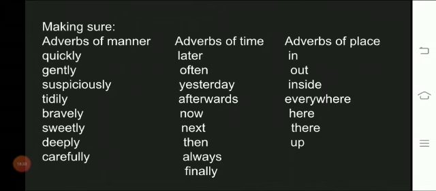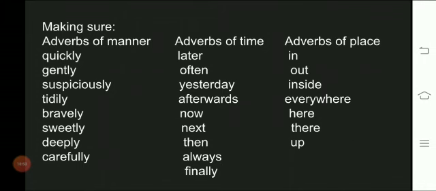In this way, make 3 columns, and from the box write adverbs of manner in this column, adverbs of time under the adverbs of time column, and adverbs of place in the third column. I have written here all the adverbs of manner: quickly, gently, suspiciously, tidily, bravely, sweetly, deeply, carefully.